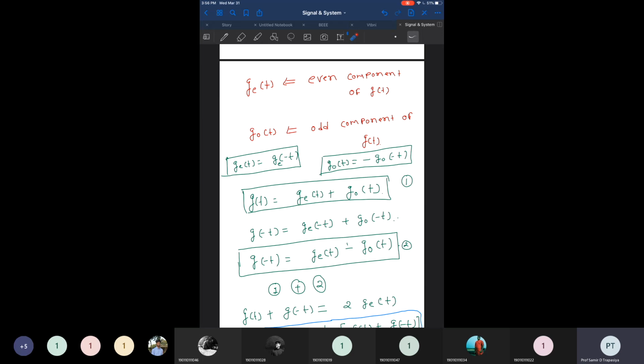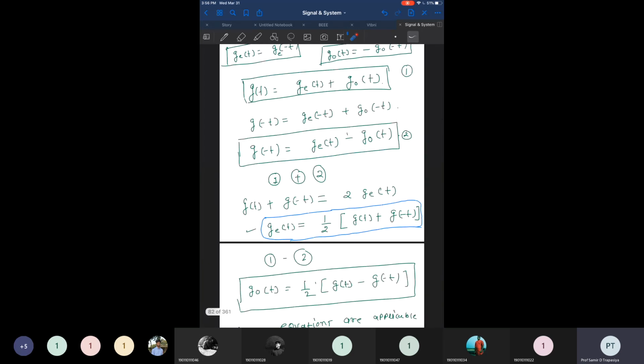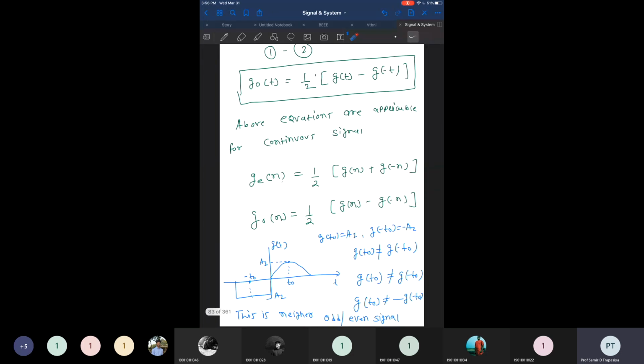The even component of g of t is 1/2 g of t plus g of minus t, and the odd component of the g of t signal is 1/2 g of t minus g of minus t. So by this formula we can find the even component, and by this formula we can find the odd component from the signal. This part we have already covered, and a few examples we have already solved.